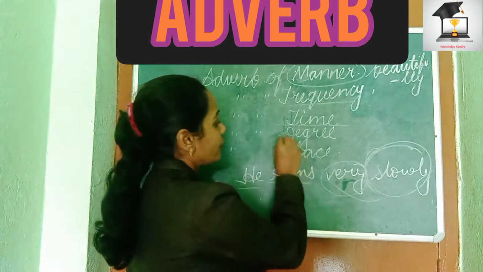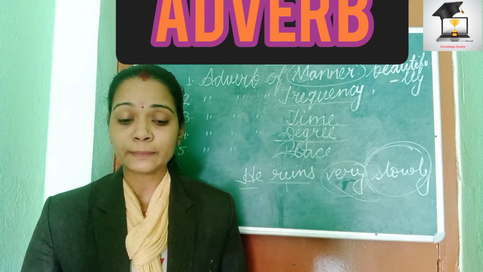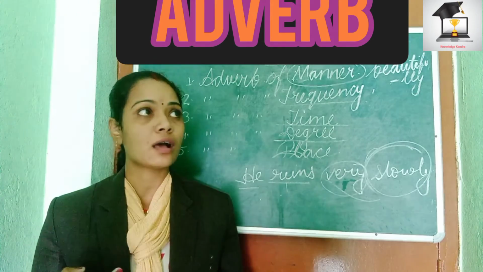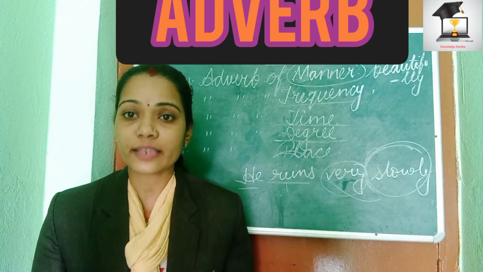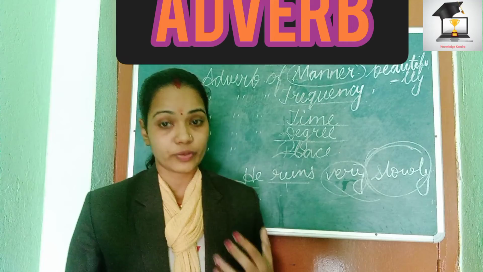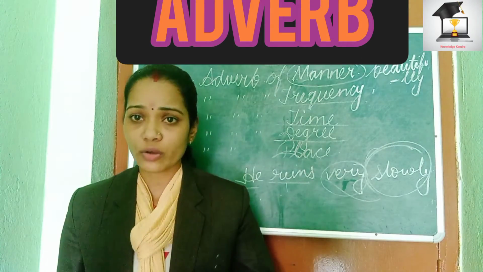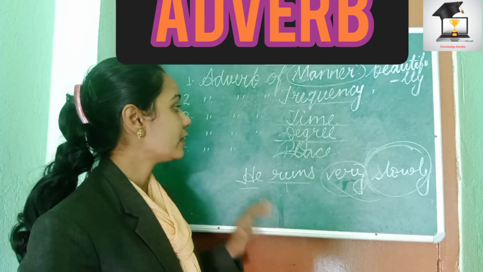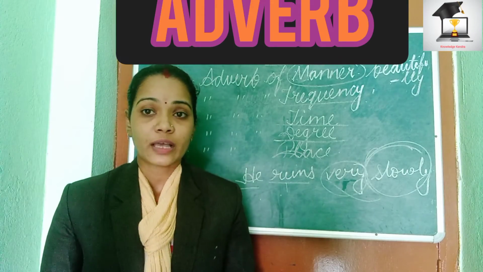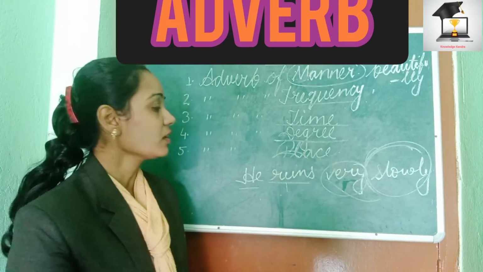The next we have adverb of degree. Now adverb of degree, what does it mean? Adverb of degree simply tells us about the extent, at what extent the work is done, whether you are showing it with 100% surety or assured, or you're not sure about the work. Those all things will come in adverb of degree. For example, when you're making something assured, I'll definitely win this match. That will come in degree.